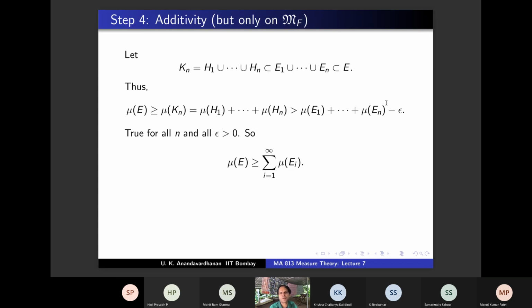Because this is true for all n and for all epsilon. And that's enough because of subadditivity. Subadditivity we have shown earlier. Therefore, mu of E is the summation of mu of EI.